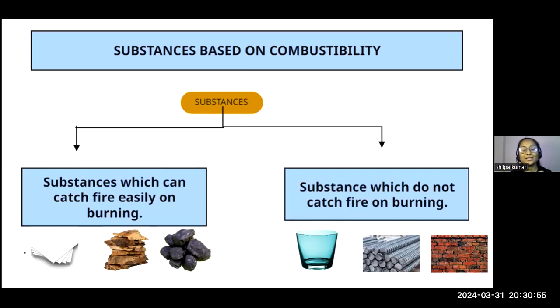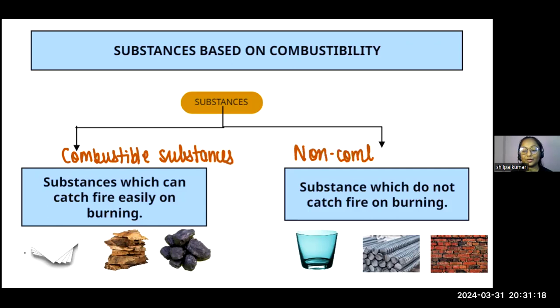So substances have been categorized as combustible substances and non-combustible substances.